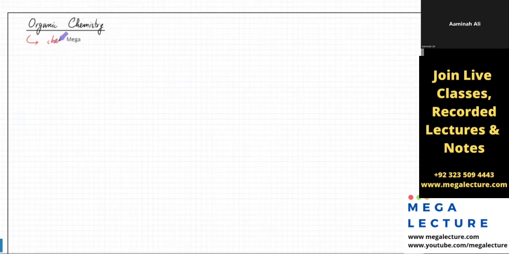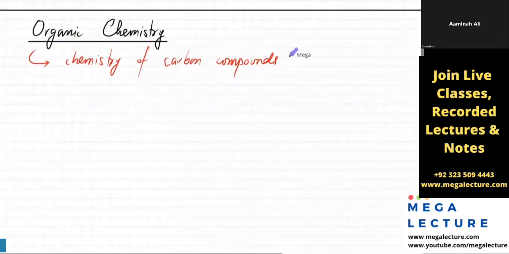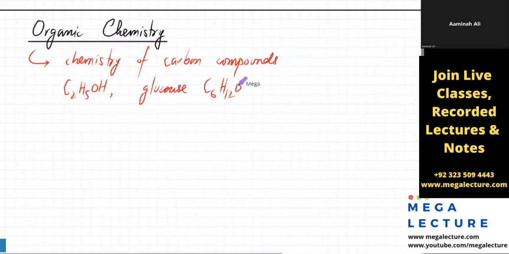ठीक है, chemistry of carbon. So compounds that are made out of carbon. You've got like ethanol. ठीक है, that's C2H5OH. Carbohydrates like glucose. That's C6H12O6. You've got fats, proteins, etc.